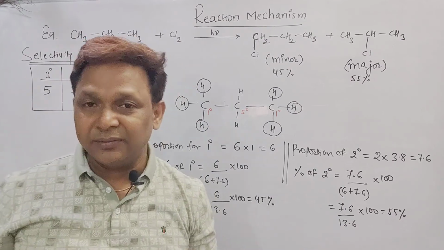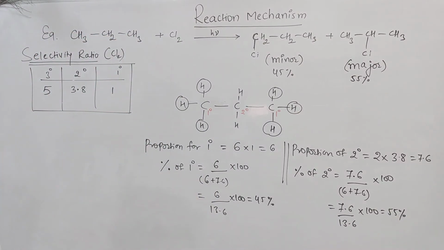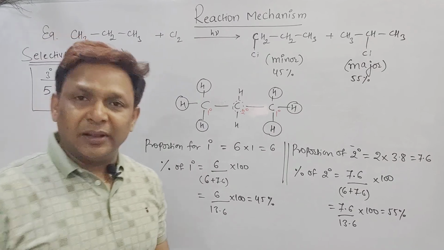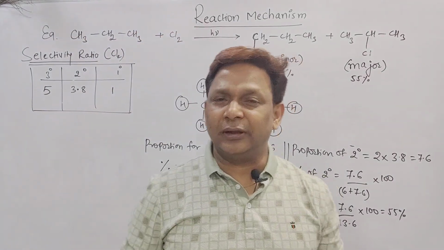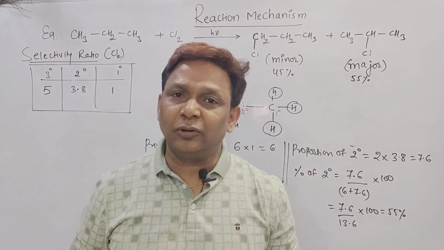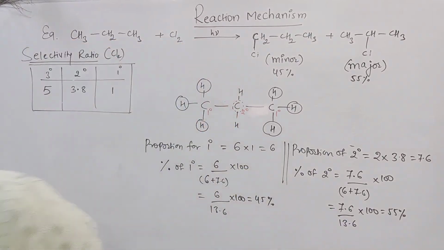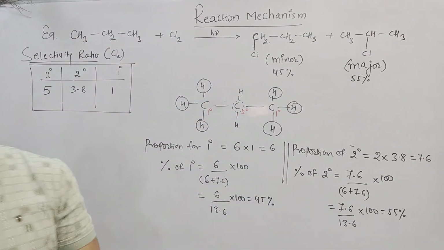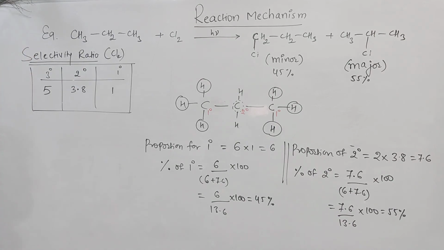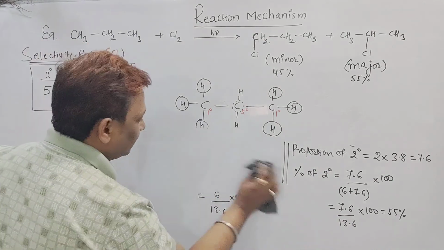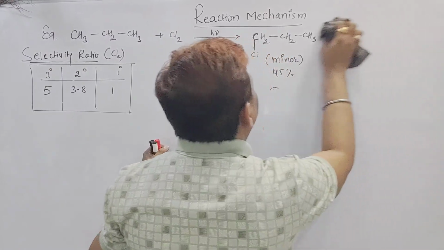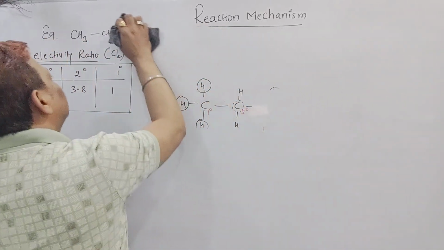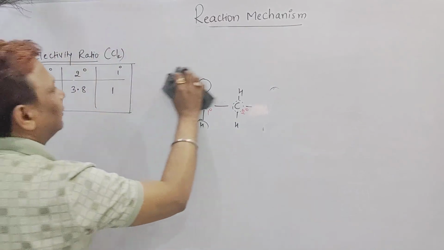Once you see this one. Now, in this way, for chlorinations on alkanes we are able to find the percentage. One example I want to give you. Please try to get the answer for this one. Instead of using propane, I will go with another compound, and please try to find out the percentage of the product obtained here.